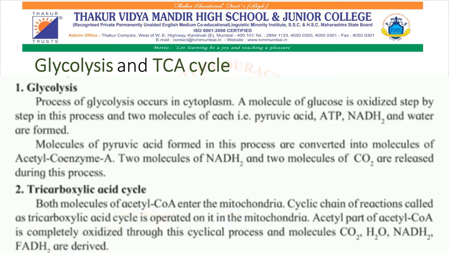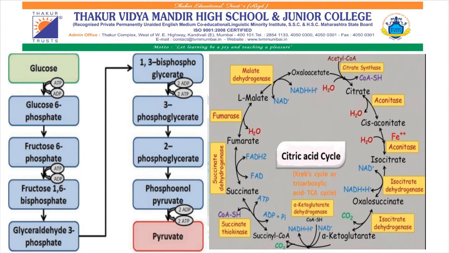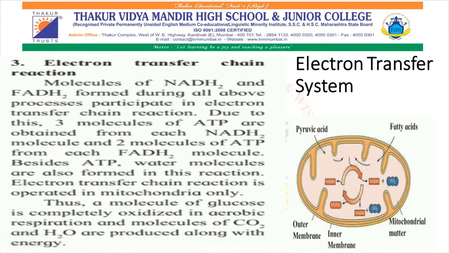The byproducts in this cycle are carbon dioxide, H2O, NADH2 and FADH2. The full forms of NADH2 and FADH2 we will cover in the next topic. Here we can see the step-by-step oxidation in both cycles and formation of byproducts.